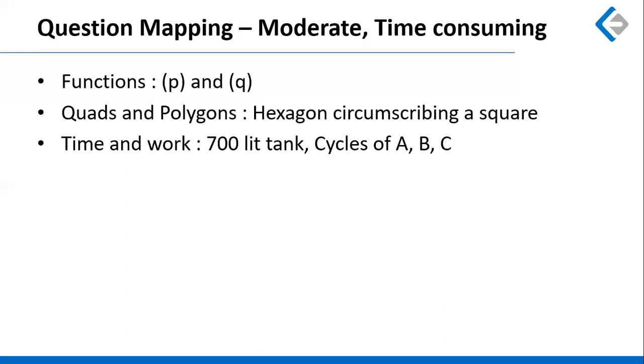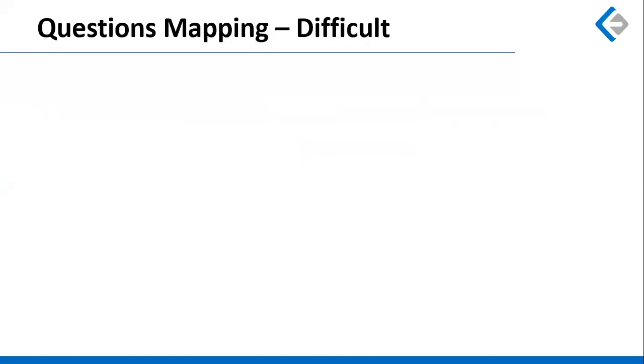There was a question on time and work where there was a tank given of 700 liter capacity, and there were 3 taps A, B, and C. They were supposed to be operated in 2 sequences of cycles, which was A followed by C followed by B, and the other one was B followed by C followed by A. And you have to find out the differential time in filling up the tank by both the processes. So this again might consume some time because you have to solve for both the cases one by one.